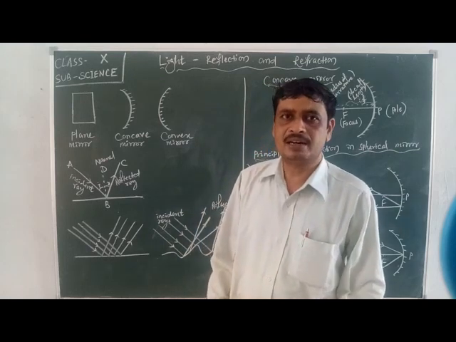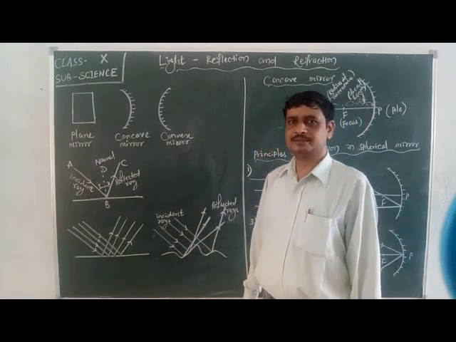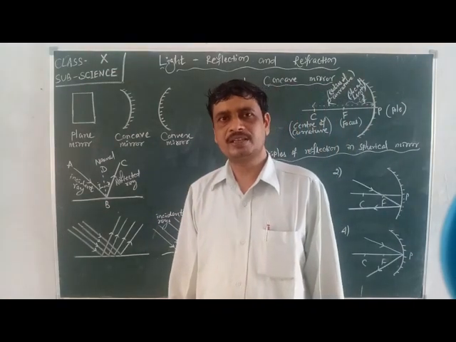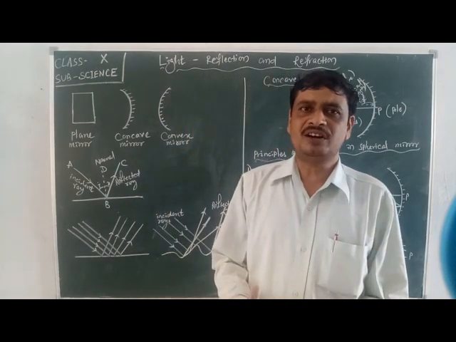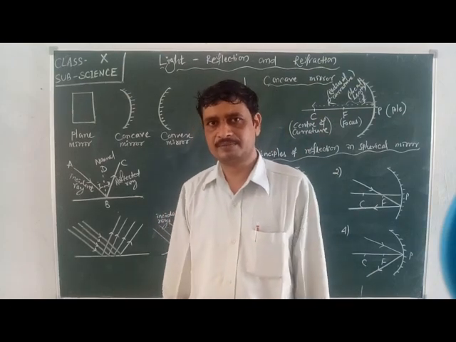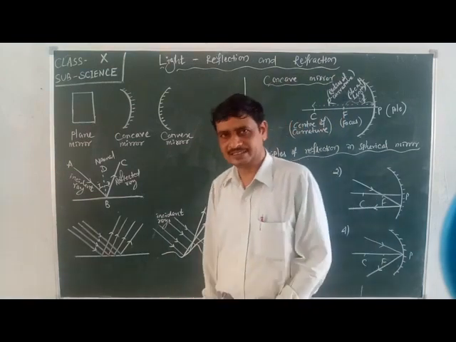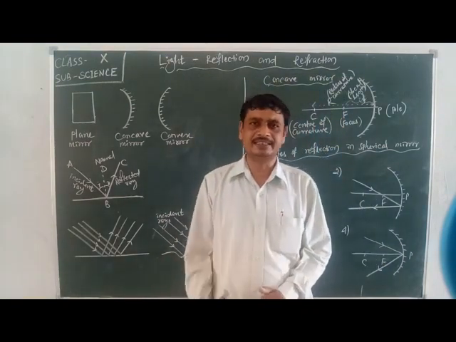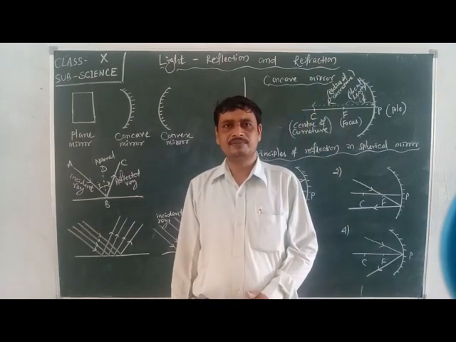We can see the object very clearly according to the smoothness of the surface of that object. That amount of clear image will be formed in our eyes. Like in the case of a looking glass, we can see our face or any object very clearly because the surface of this looking glass is very smooth.